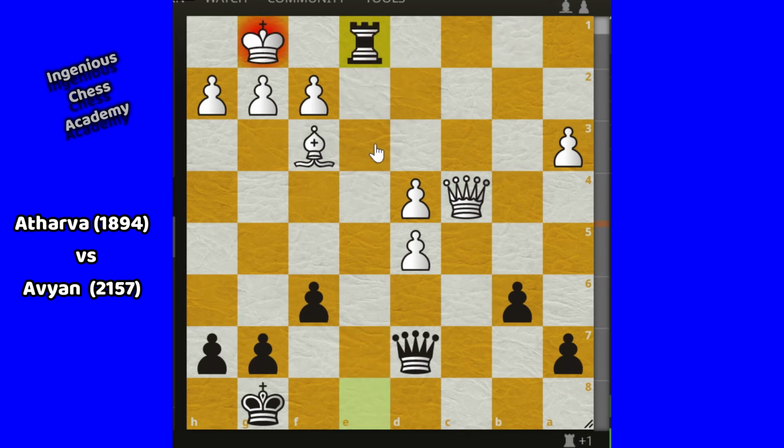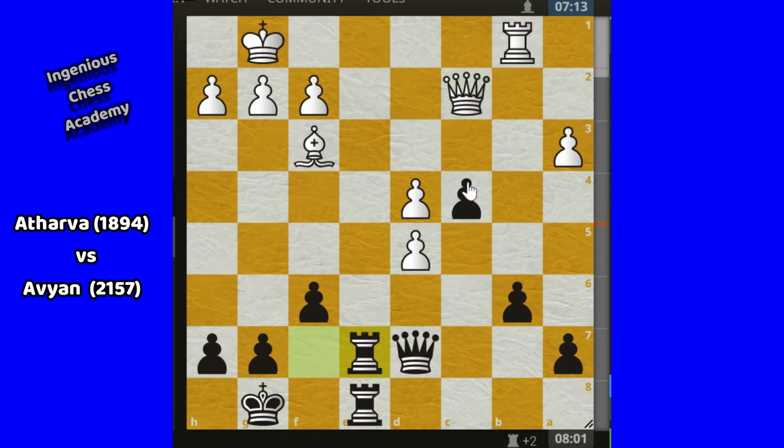Now how can he save the checkmate? There is only one option, this one. He has to give the queen. Then the game is over after that. After losing the queen, nothing is special for white here. So for that reason, Atharva didn't capture this pawn free of cost. He realized that there is a checkmate pattern on the back rank. So for that reason, he played king f1.